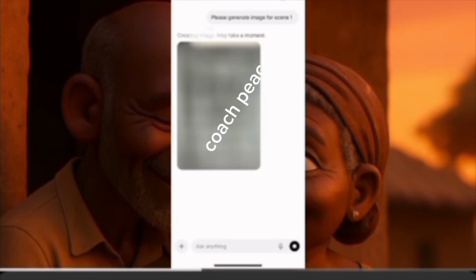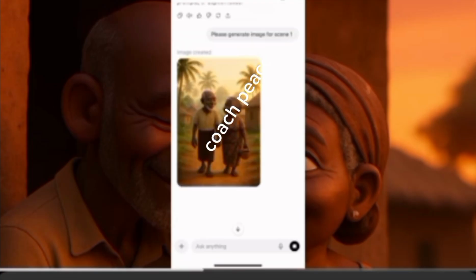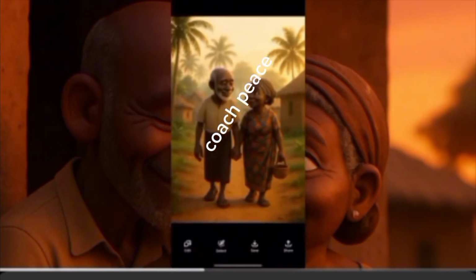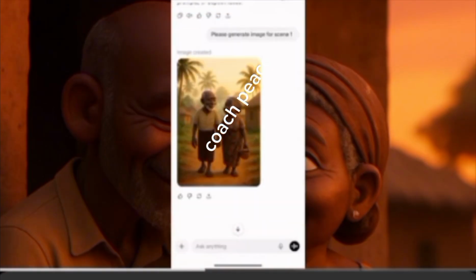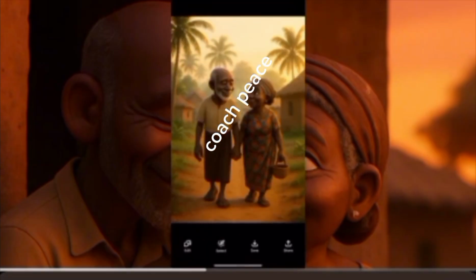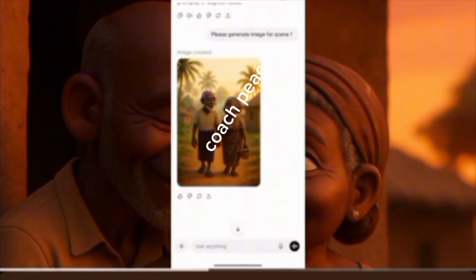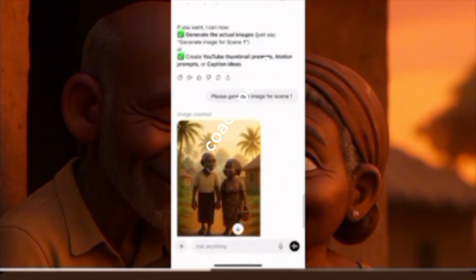Wait for this to generate. And this is perfect. I love this picture. Now when you're done, click on top of the picture and click on save, and there you go. Now we go generate the other ones and then we come back. Okay, so now let's go.